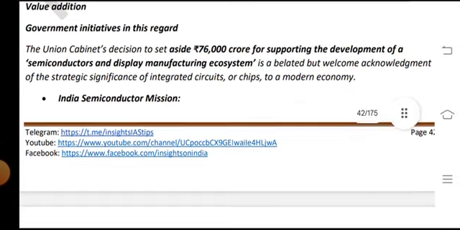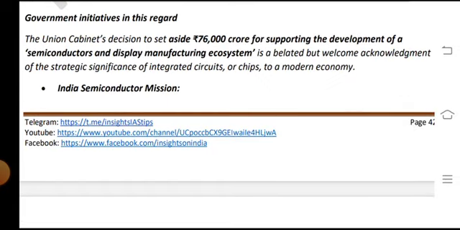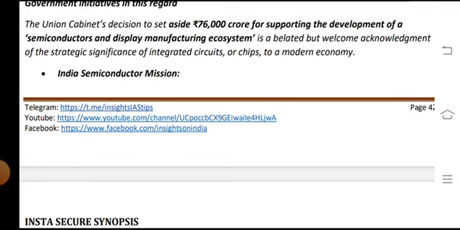Government initiatives in this regard. The Union Cabinet decision to set aside 76,000 crores to support the development of semiconductors and display manufacturing ecosystems is a belated but welcome acknowledgement of the strategic significance of integrated circuits, or chips, to the modern economy.